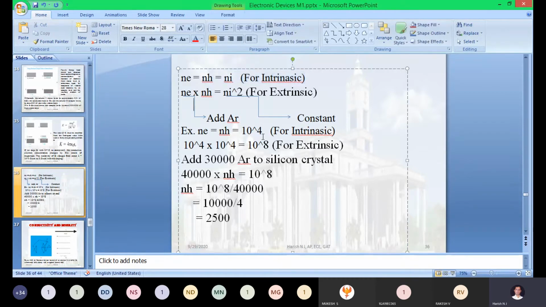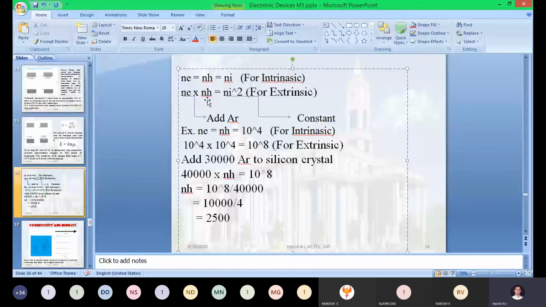Now coming to the second equation. As per the extrinsic, what does it mean? When you are adding a pentavalent impurity, if you keep on adding 1 atom of a pentavalent impurity, it will create 1 extra electron. The general equation of the extrinsic semiconductor is Ne into Nh, equal to Ni square.